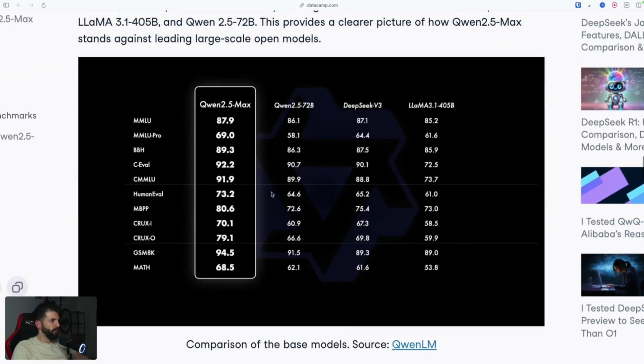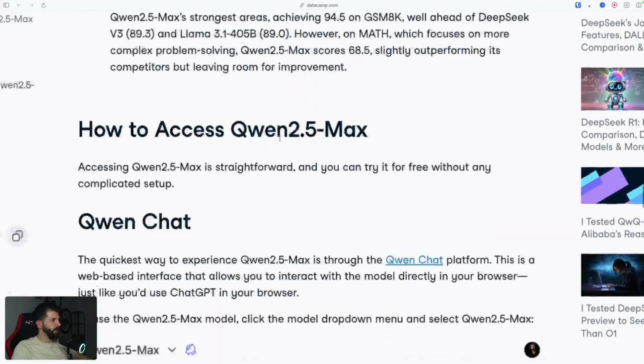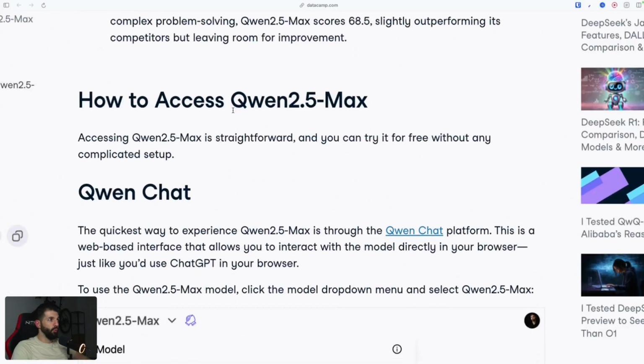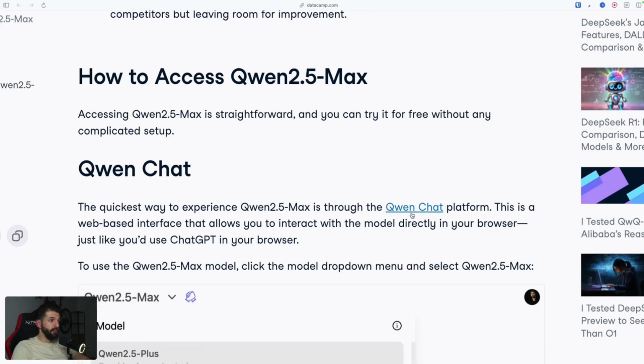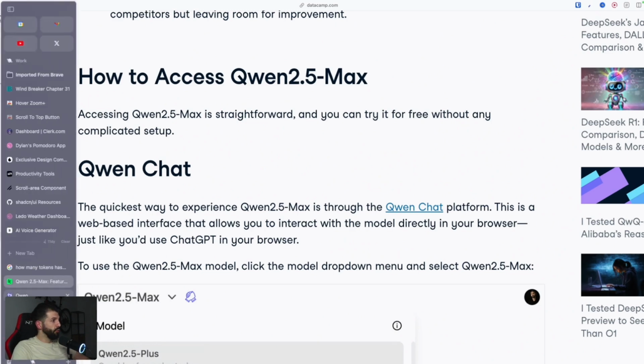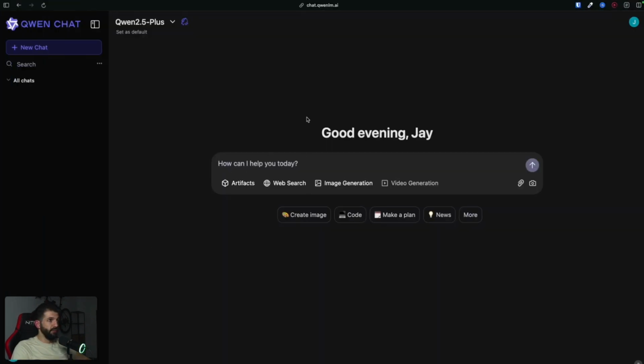And let's scroll down even further. Yeah, okay, we have some more benchmarks, great. And now we come to the section how to access Qwen 2.5-Max. And right now you can access it for free, the API and also the chat interface. So for that, you just have to click the link to the Qwen chat platform and you will be redirected to this interface. Now you can create an account at the top right.